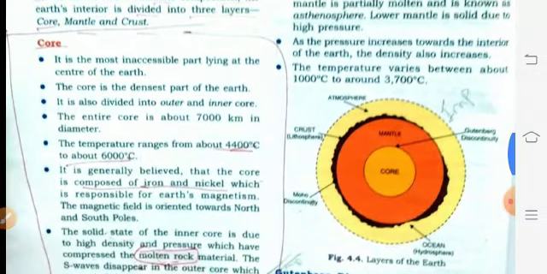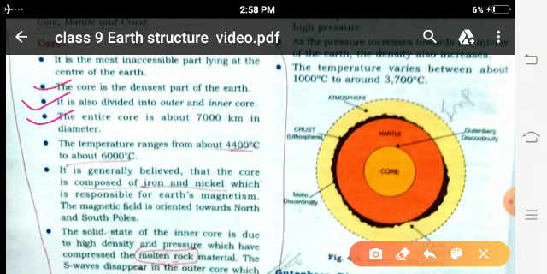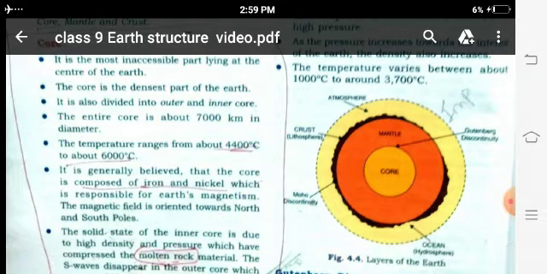About the core, it is the most inaccessible part, lying at the center of the earth. The core is the densest part of the earth. It is divided into the outer core and the inner core. Basically the temperature ranges from 4400 degrees centigrade to 6000 degrees centigrade. The entire core is about 7000 kilometer in diameter. It is generally believed that the iron and nickel are responsible for the earth's magnetic field oriented toward north and south. The inner core is solid due to high density and pressure, which has compressed the molten material.